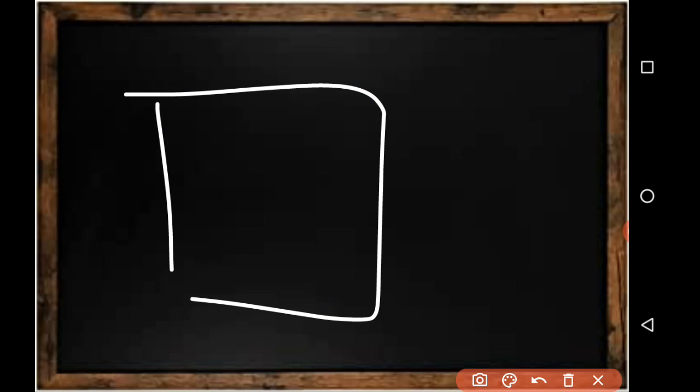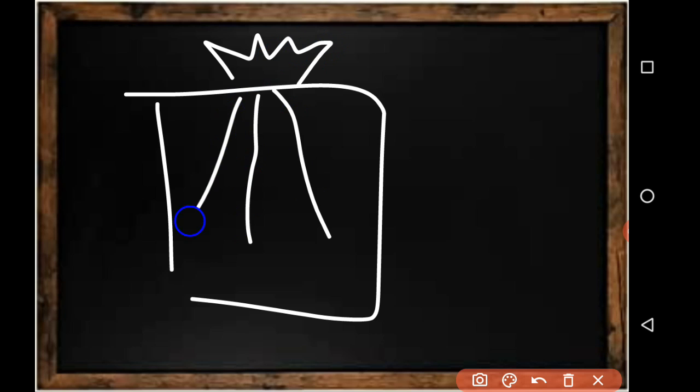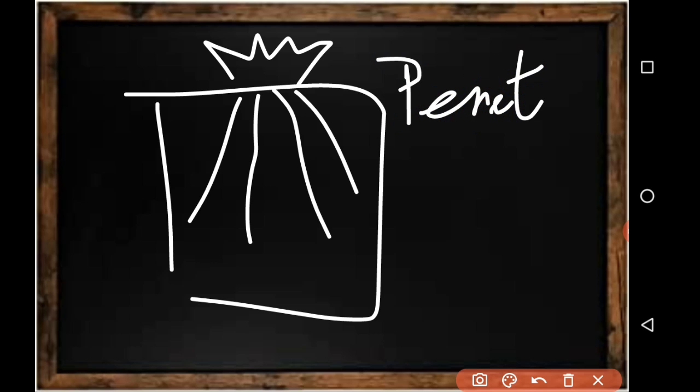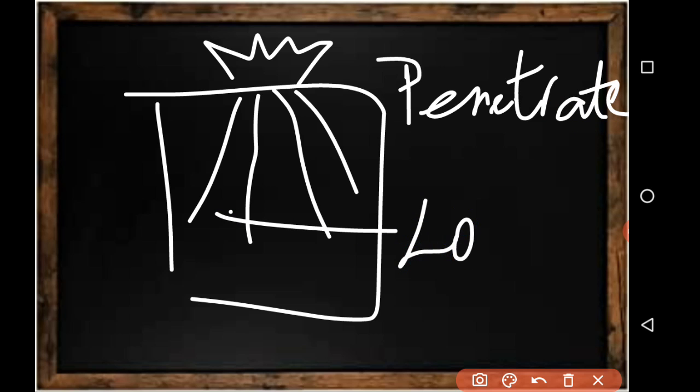Let's look at the side view: here is one crop, and its root can penetrate deep into the soil. So for penetration only, we are loosening the soil.